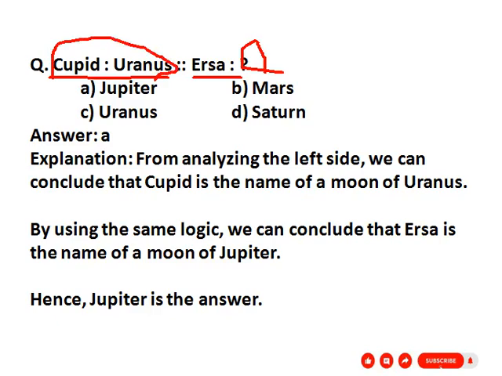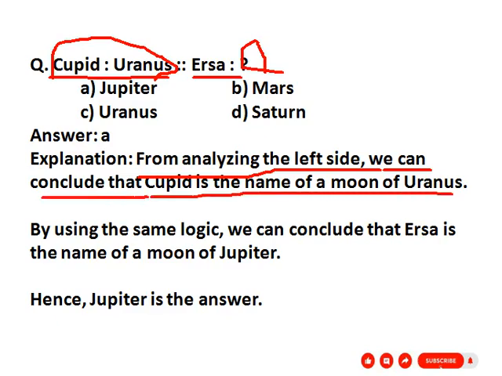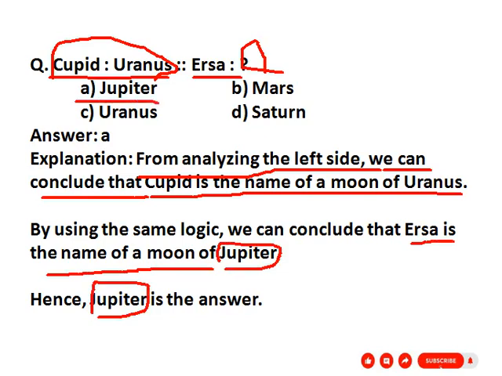Here, from analyzing the left side, we can conclude that Cupid is the name of a moon of Uranus. Right? So Cupid is the name of a moon of Uranus. By the same logic, Ilsa is the name of a moon of Jupiter. So here the correct answer is Jupiter. Given option A, Jupiter. So the correct answer is option A, Jupiter.